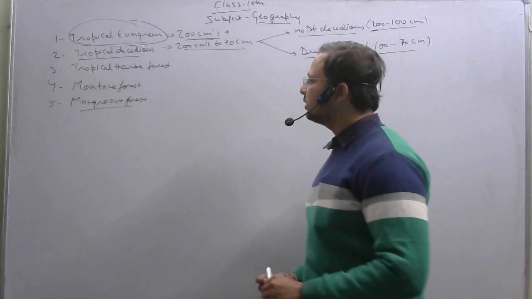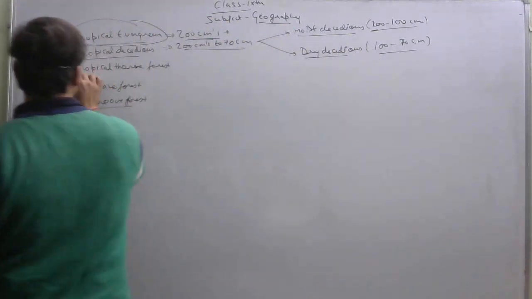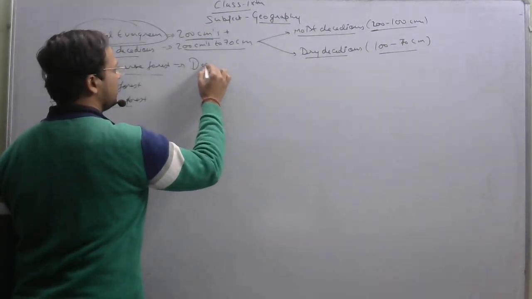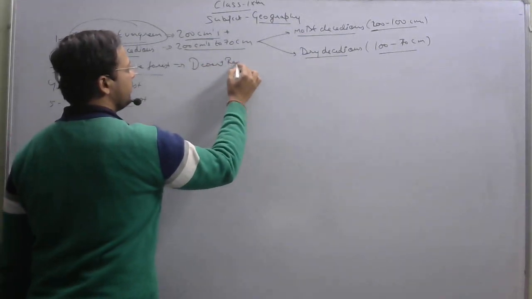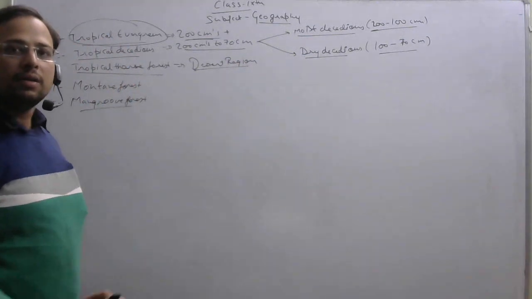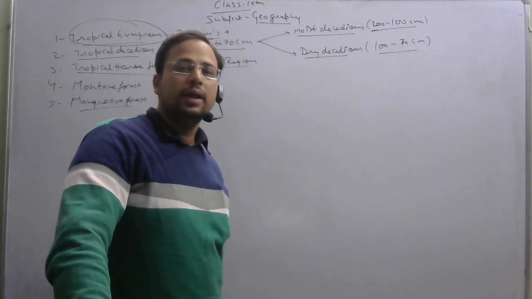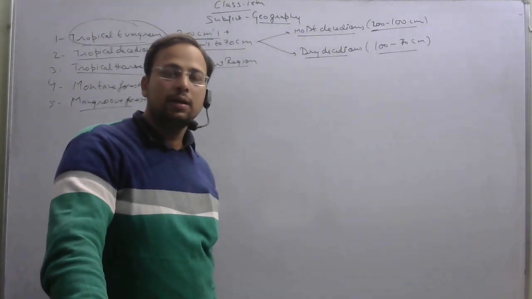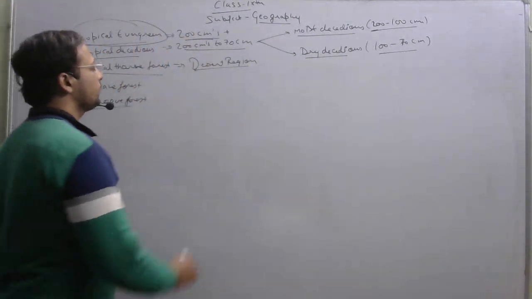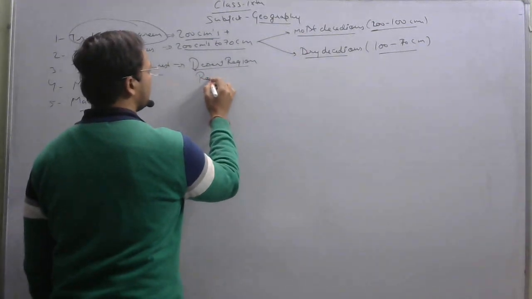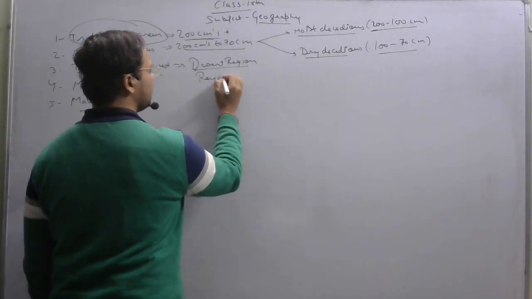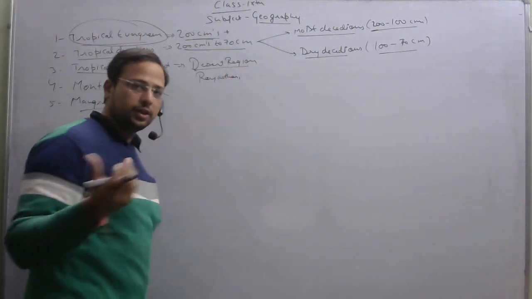Right. Thorn forest is basically the forest found in the areas of desert region. Right. They are found in the areas of the desert region. Now in India, we have the desert region in the area of Rajasthan, right? We have the desert region in the region of Rajasthan only. So as we have desert region in the area of Rajasthan, we will find these forests in the Rajasthan region. Rajasthan is one of the states where it can be found.